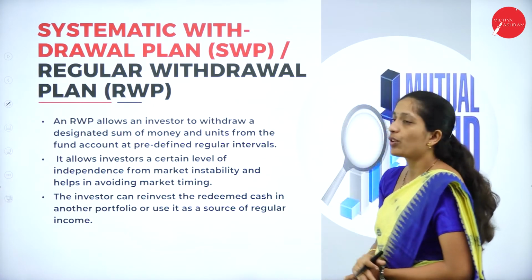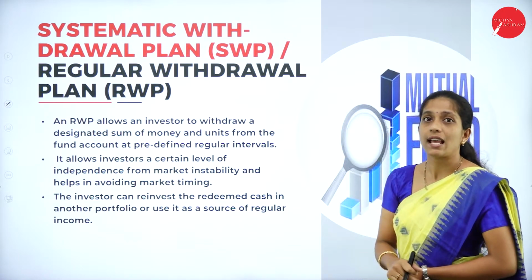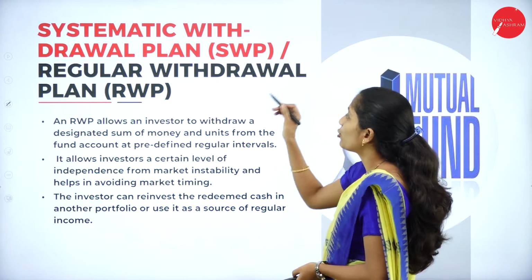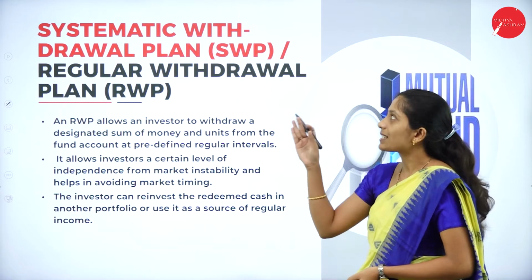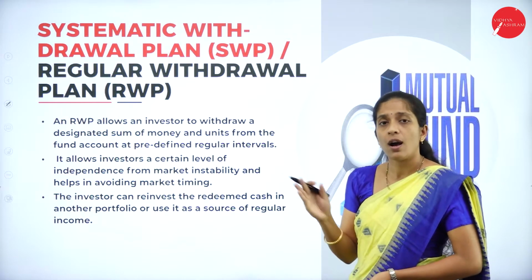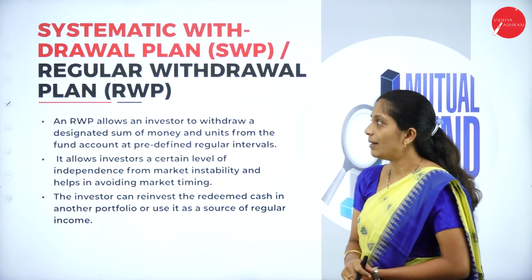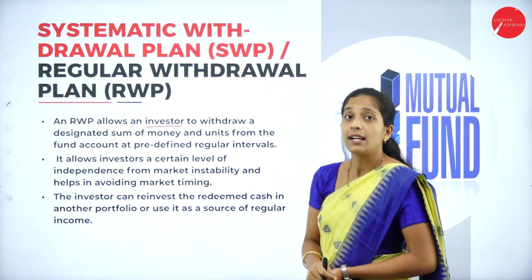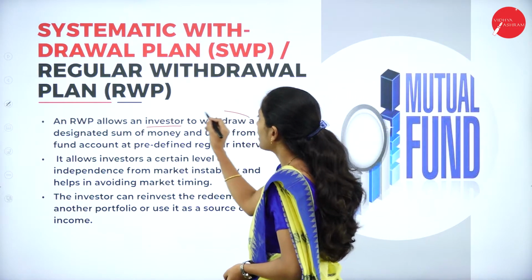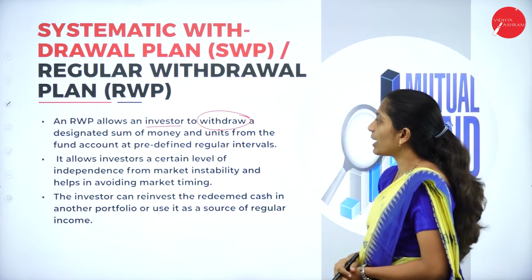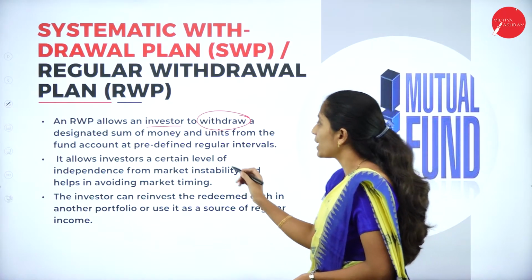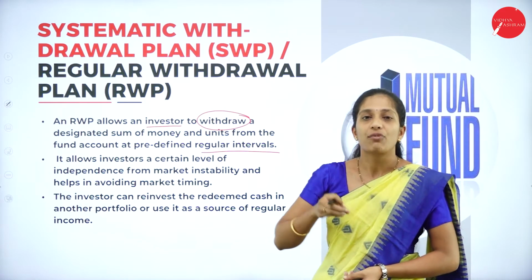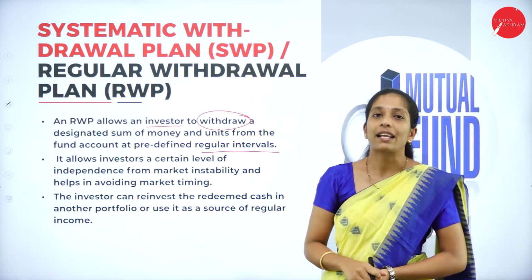Next is systematic withdrawal plans. It is also called SWP, that is regular withdrawal plan. So we will call it SWP or RWP. What is this SWP? Systematic withdrawal plan, or RWP, regular withdrawal plan. An RWP allows an investor to withdraw a designated sum of money. So here they can withdraw a designated sum of money and units from the fund account at predetermined regular intervals. So it's nothing but not investment. It is about the withdrawing of units on a regular basis.